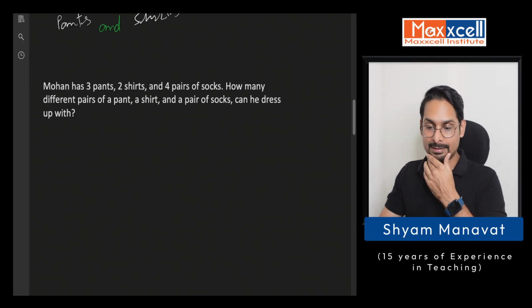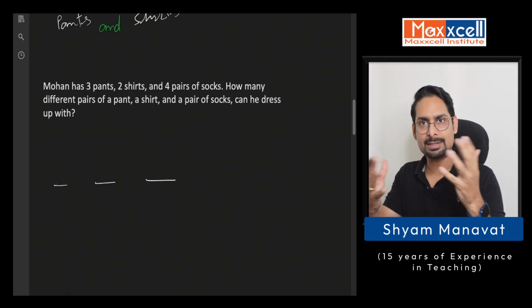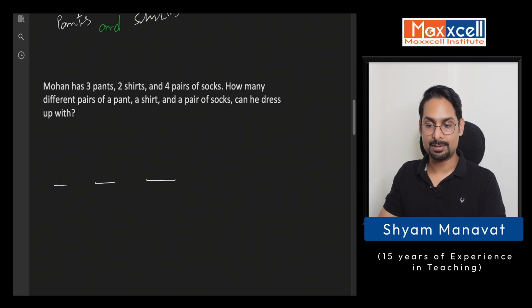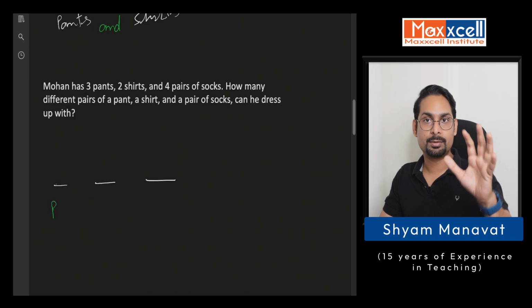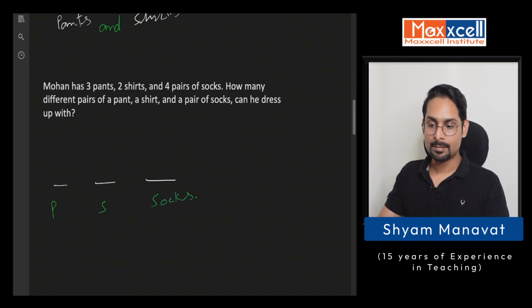So you have 3 different places here. Let's say you are going to put different possible pants, second shirts and third socks. So what are the possibilities?